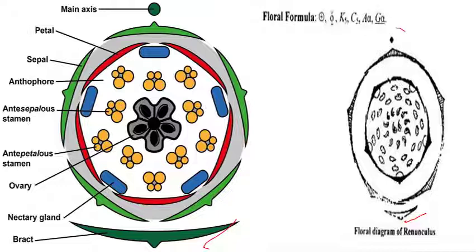Here and here, these indicate that the flowers are present in the form of a group. So this indicates the main axis, and flowers are present on this main axis.